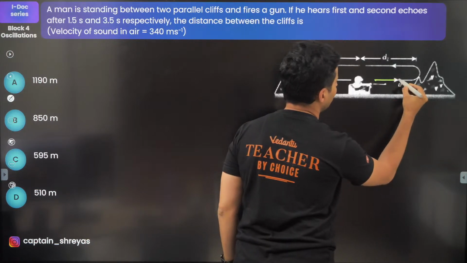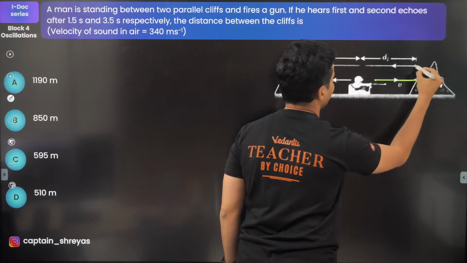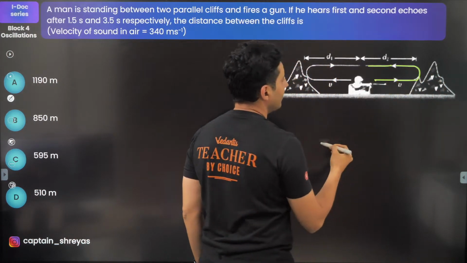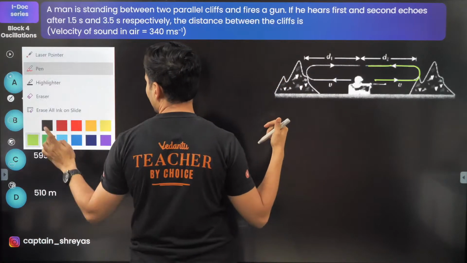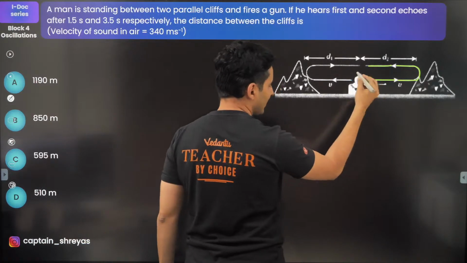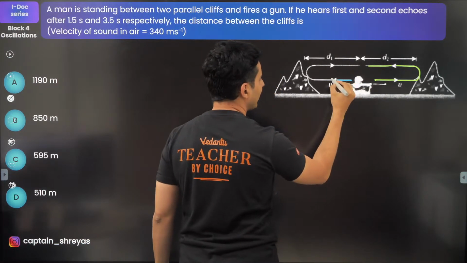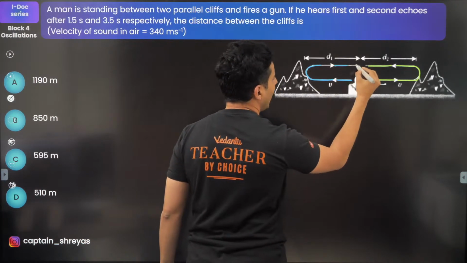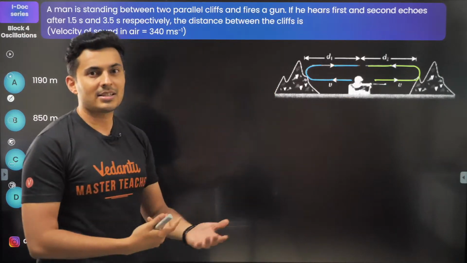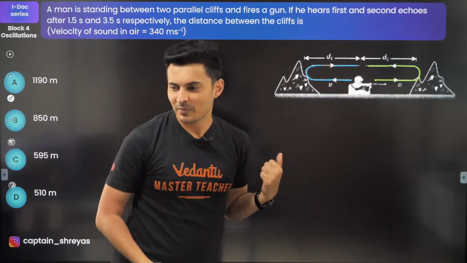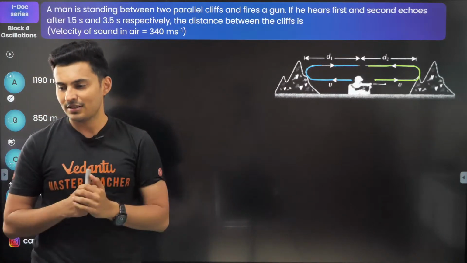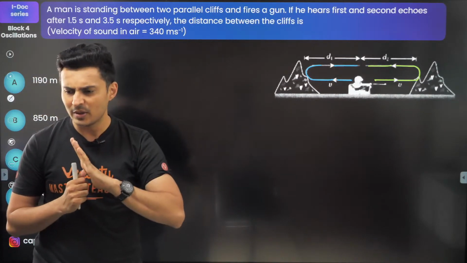One sound will go here, get reflected and come back, and it will be heard by him. In the meantime, the same sound from the other side will go like this, get reflected, and he will hear it after some other time, because he might be situated at two different distances. Everybody with me on this?